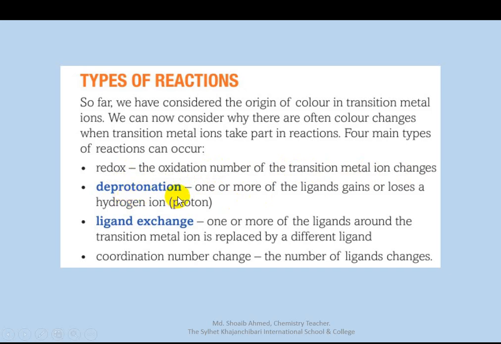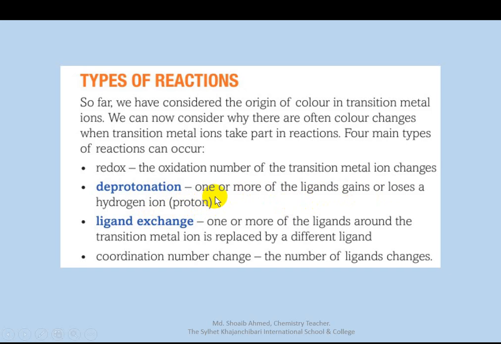Deprotonation reaction: one or more of the ligands gains or loses hydrogen ions.